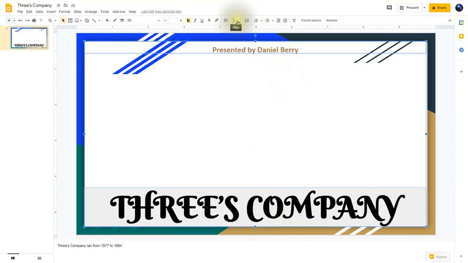So now I'm going to click on alignment. And then right here where it says middle, I'm going to click that once. Now they're in the exact middle, just in case I was off a little bit on one. So now they're exactly in the middle.